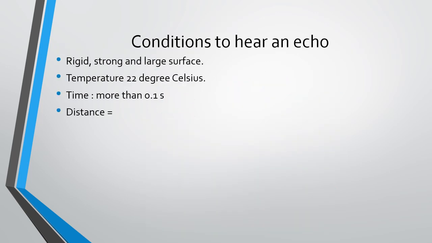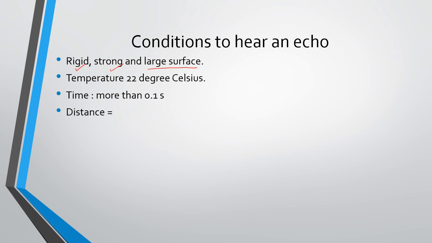Then what are the conditions which are required to hear an echo? Now I'm talking in my house and explaining to you all. There is no echo. Why? Because there are a lot of objects in my room, so they absorb the sound, and there is no echo. So for an echo to be heard, there has to be a rigid, very strong and very large surface.